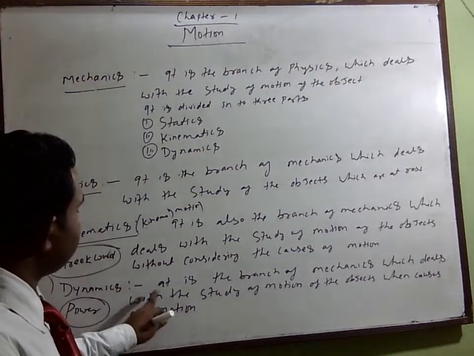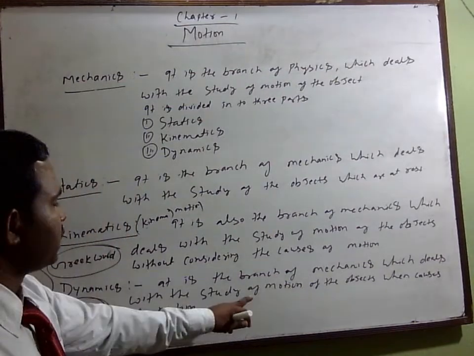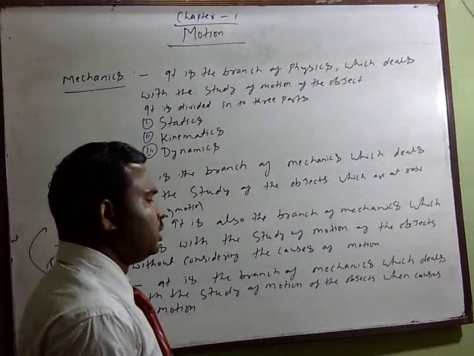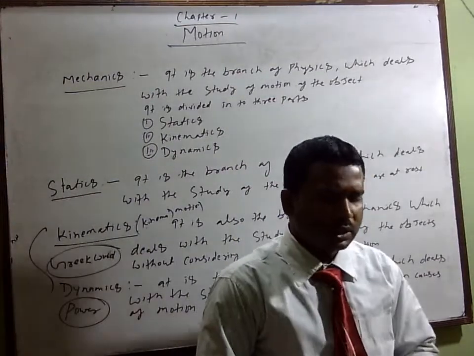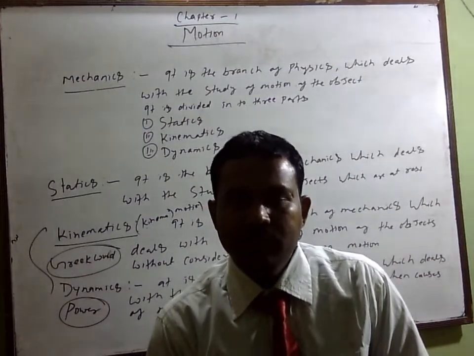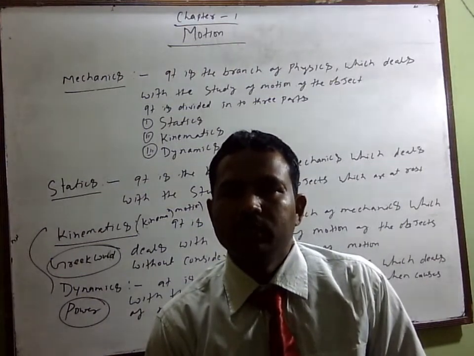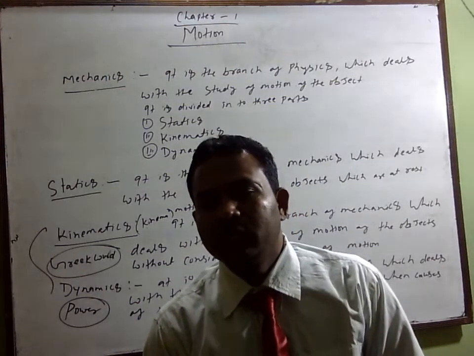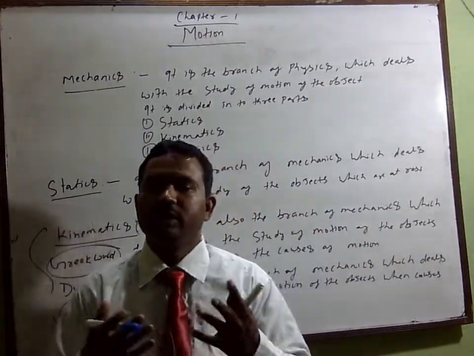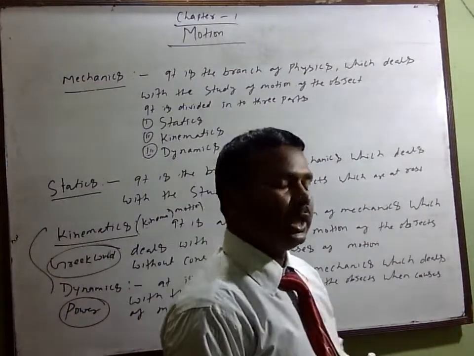Dynamics is the branch of mechanics which deals with the study of motion of objects along with the causes of motion. Whenever we discuss motion, we also have to know about quantity. Quantity means anything which can be measured, directly or indirectly.